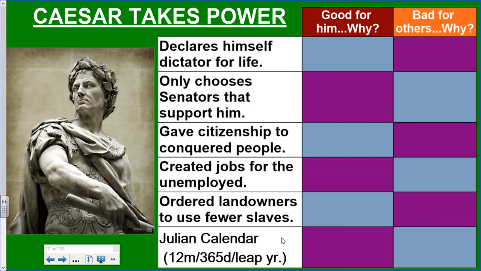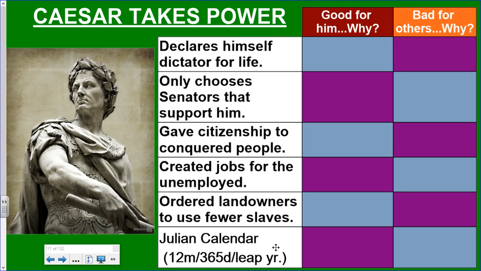All right, and last but not least, this is a tricky one. In Rome in the time of Julius Caesar, they are using a 10-month calendar. Julius Caesar decides that he would prefer to add a few things to it, add a couple months, add a couple days, and it's known as the Julian calendar. It looks familiar because it's pretty much what we use today. It's the concept of 12 months, where they previously had 10 months, and 365 days with a leap year every fourth year.